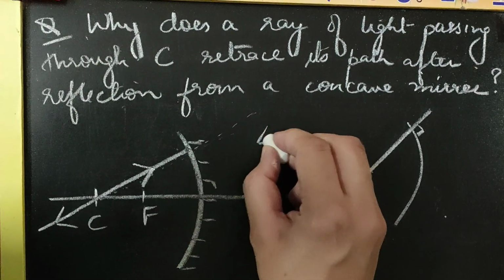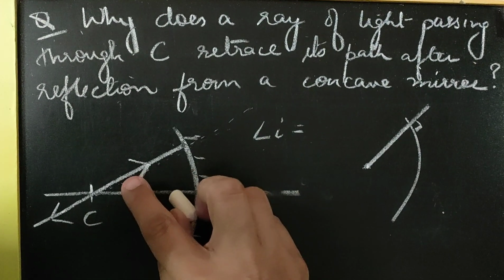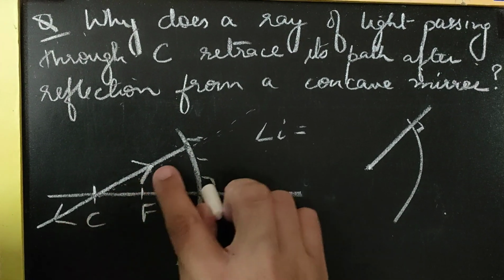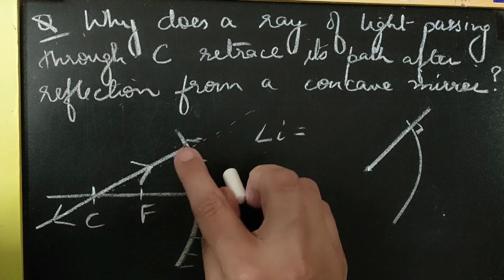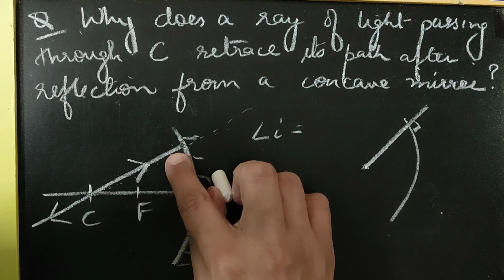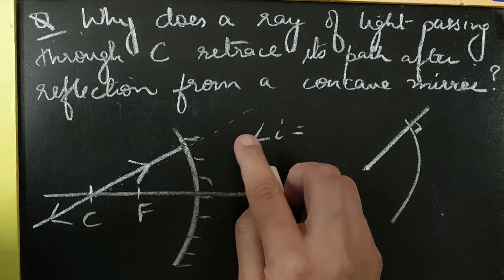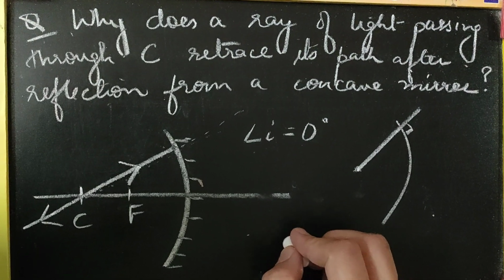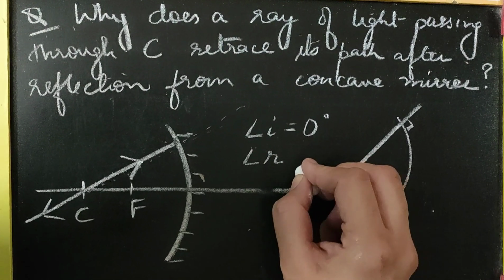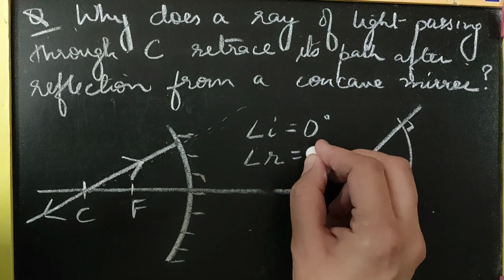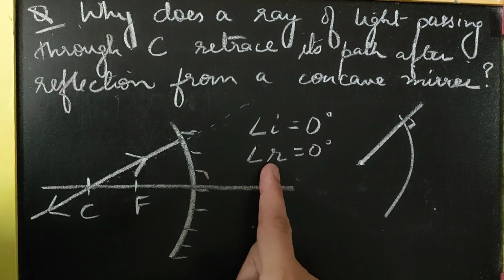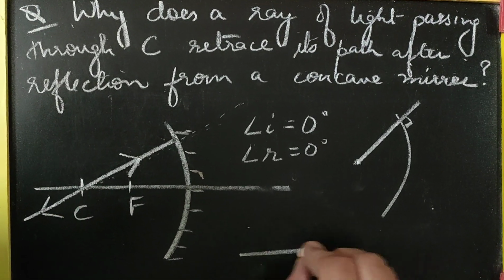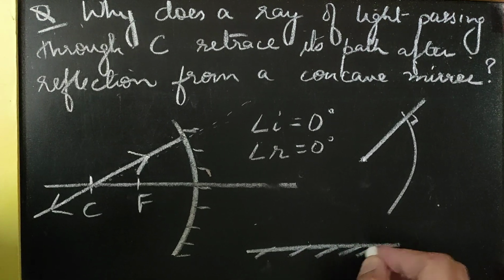And we label the angle of incidence as the angle between the incident ray and the normal. Here in this case, the light ray which is passing through the center of curvature is coinciding with the normal. So angle of incidence in this case is 0 degree. Now according to the law of reflection of light, which says that angle of incidence and angle of reflection are equal, the angle of reflection is also 0 here. And this is the reason why the light retraces its path. It's similar to what we had done in case of plane mirrors also in class 7th.